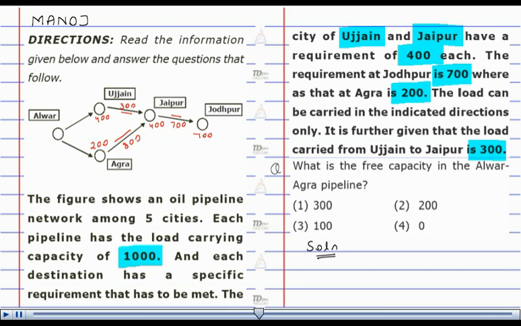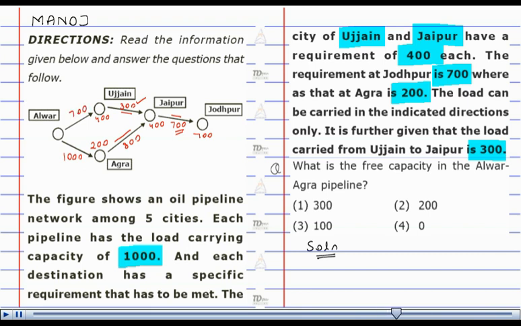If 800 is carried by this line, 400 is consumed by Jaipur, so remaining is 400. That 400 plus this 300 would give me 700 here. Now similarly I can find out the load carried by the line between Alwar and Agra. Consumption of Agra is 200 and the load of line between Agra and Jaipur is 800. So the load between Alwar and Agra becomes 800 plus 200, that is 1000. Similarly I can find the load between Alwar and Ujjain, that is 400 plus 300, that gives me 700.